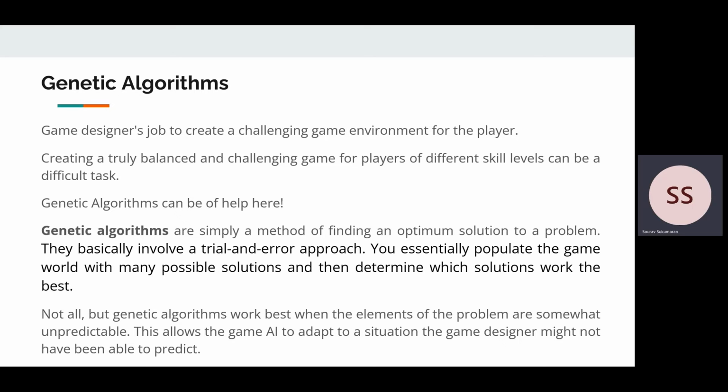Not always, but genetic algorithms work best when the elements of the problem are somewhat unpredictable. So this allows the game AI to adapt to a situation the game designer might not have been able to predict.